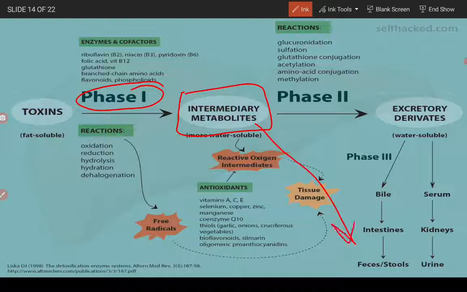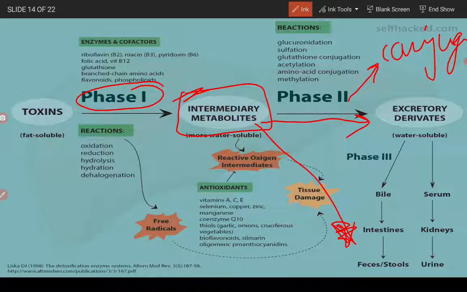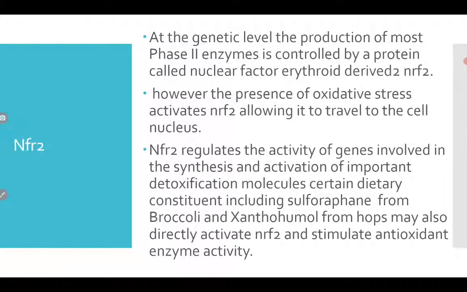It could not be directly excreted at this stage, right? It is still harmful for our body. So they undergo phase 2 reactions where the conjugation reaction happens, and then they are converted into excretory derivatives which could be excreted out. So let's see how that happens.